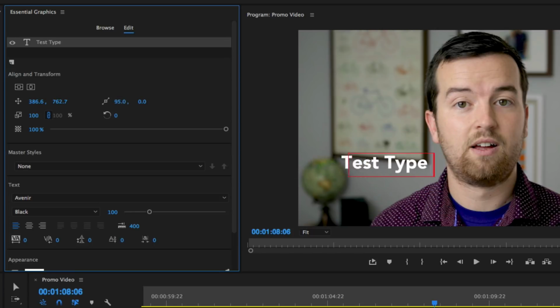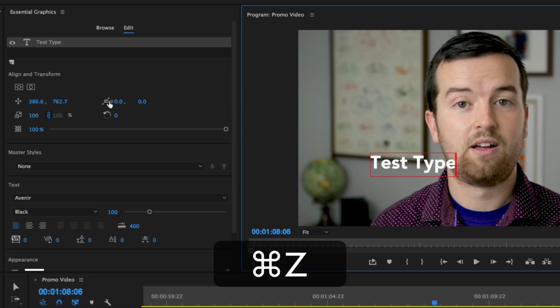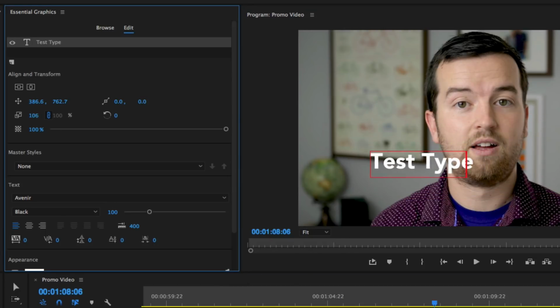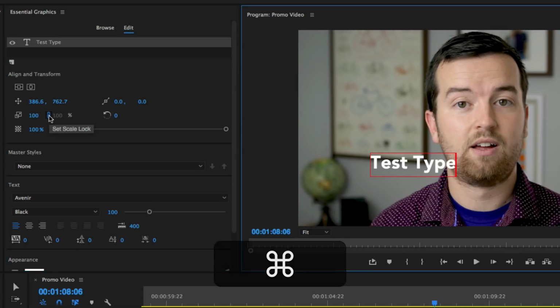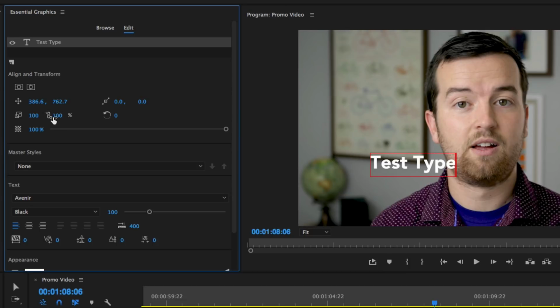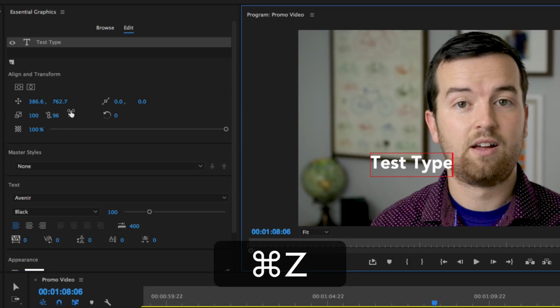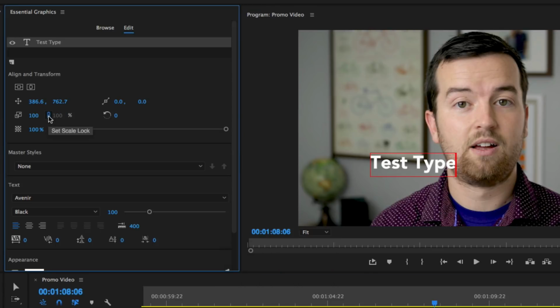You can change the anchor point with these two options right here. You can change the size in terms of sort of a percentage with this option right here. It's linked automatically, the scale. If you want to stretch or skew it, you can unlink it and stretch or skew it, but I want to keep it locked.